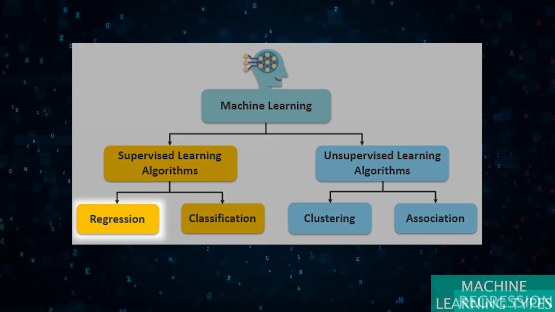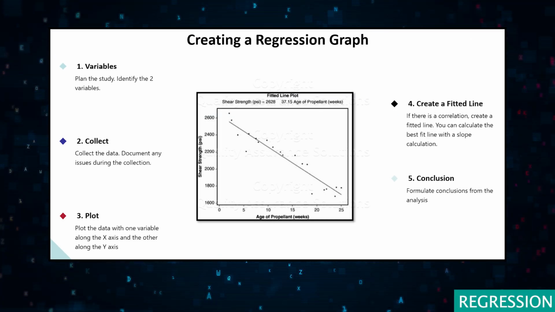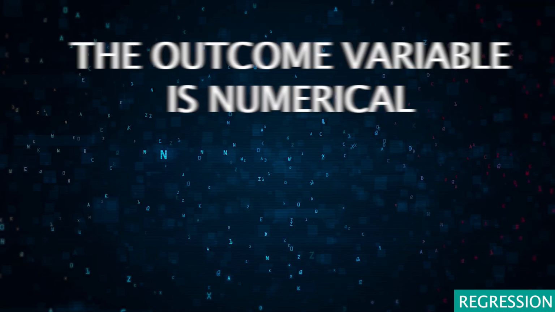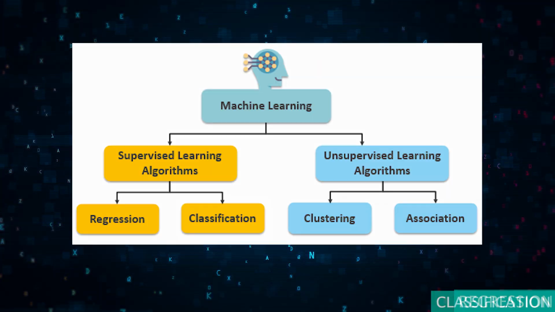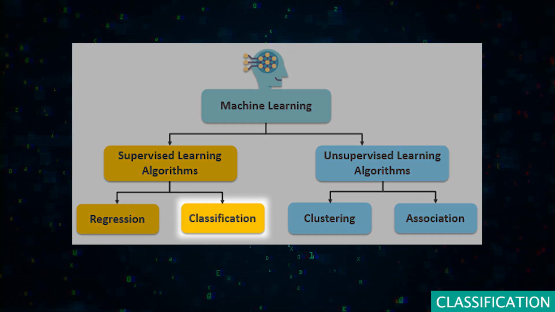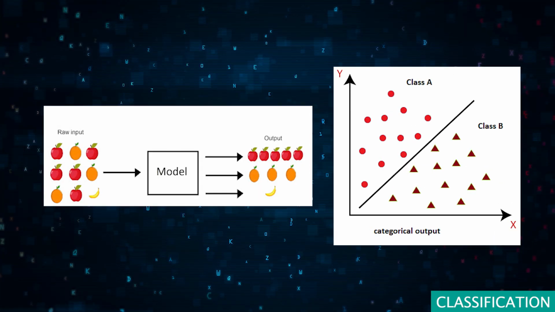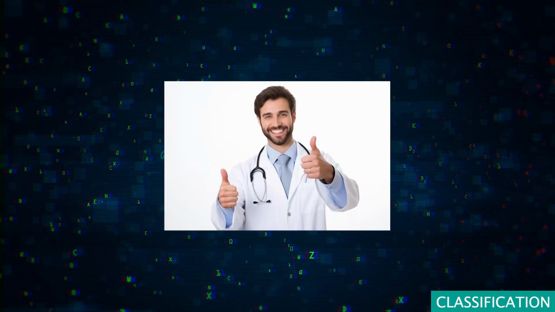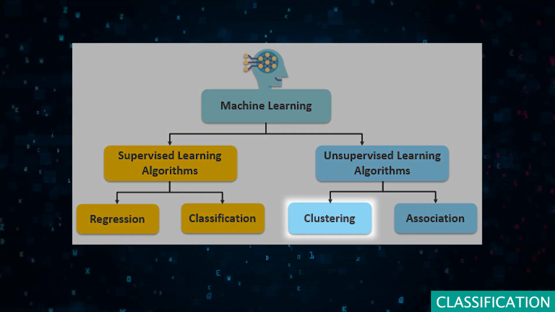First one, regression is used for the prediction of a continuous outcome variable, or dependent variable, based on one or more predictor variables, or independent variables. The outcome variable is numerical, for example, prices, sales figures, or temperatures. Classification is used for predicting which category or class the input data belongs to. The outcome variable is categorical or discrete, such as spam or not spam, disease or no disease, red or blue or green. Now let's take a look at two unsupervised ML algorithms, clustering and dimension reduction.